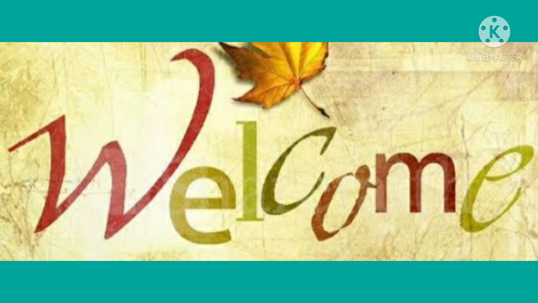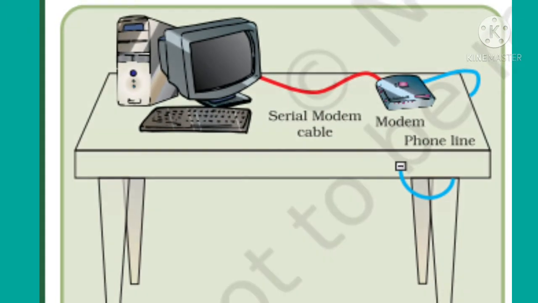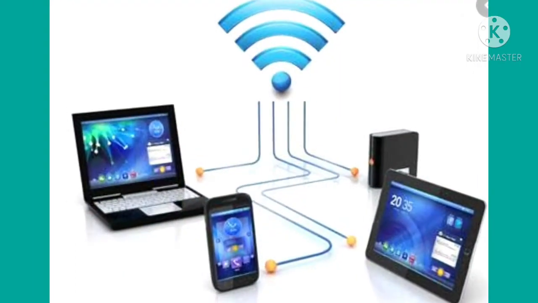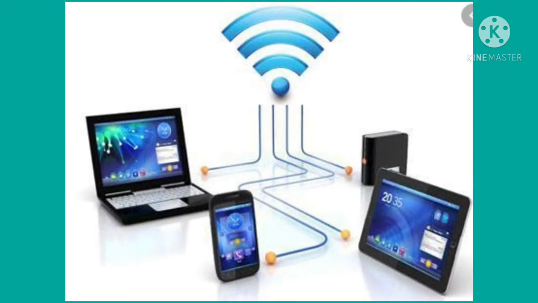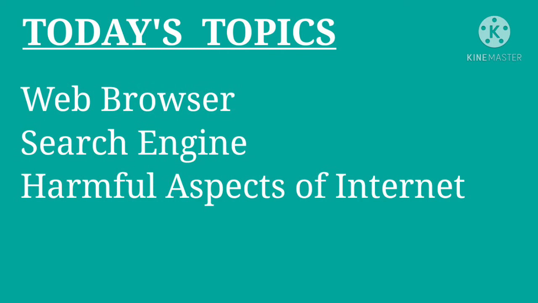So children, in our last class we discussed certain important things needed for an internet connection. Did you go through it? Is it clear to you now? Okay children, today let's discuss the web browser and search engine, and also different harmful aspects of the internet. So what do you mean by web browser?